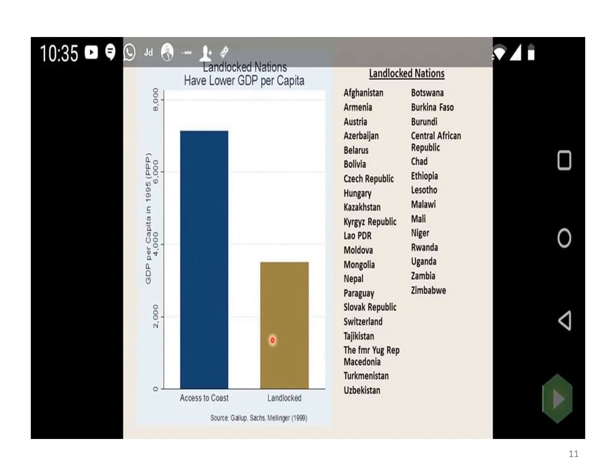So, all landlocked countries, there is a list, have lower GDP per capita. So, think of countries which raise their tariff bar, raise their customs duty. This is equivalent to saying that it is a landlocked nation. So you can very well expect what happens if you close, if you deglobalize.